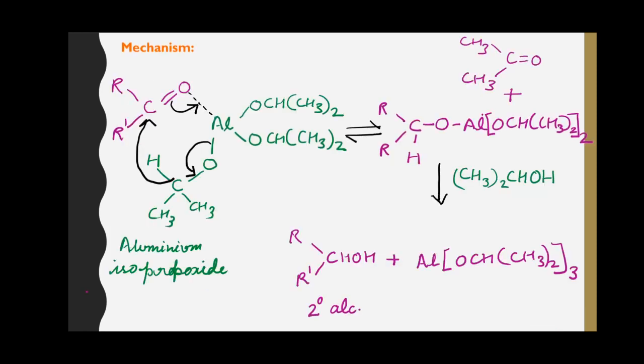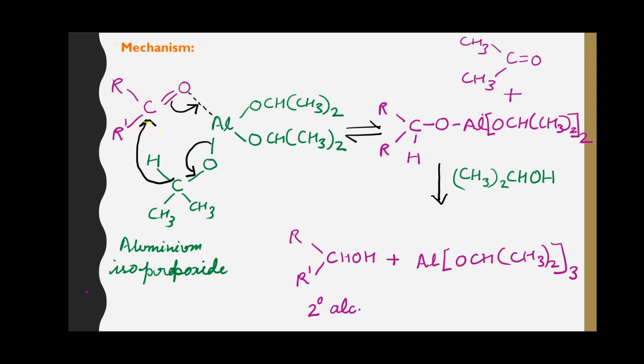Mechanism of reduction. When aluminium isopropoxide approaches the carbonyl group of the ketone, the hydrogen atom of one of the propoxy groups approaches the carbon atom, which causes the shifting of the bond pair between the carbon and oxygen atom towards the oxygen atom, and this weakening of the bond between carbon and oxygen atom causes the formation of a bond between this hydrogen atom and the carbon atom.